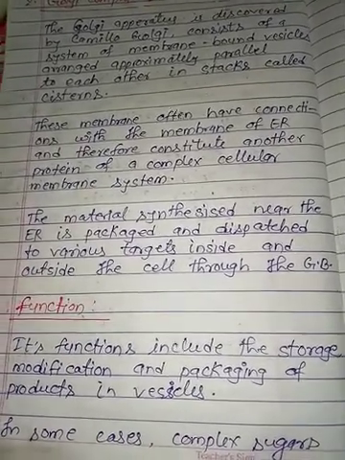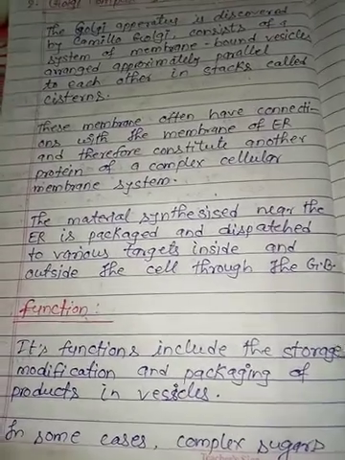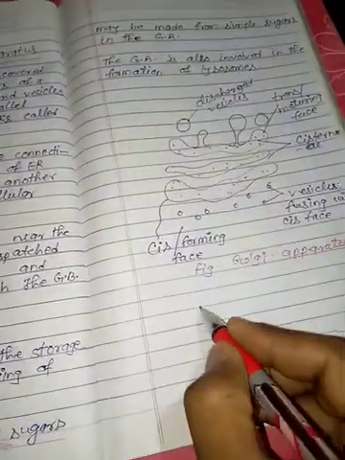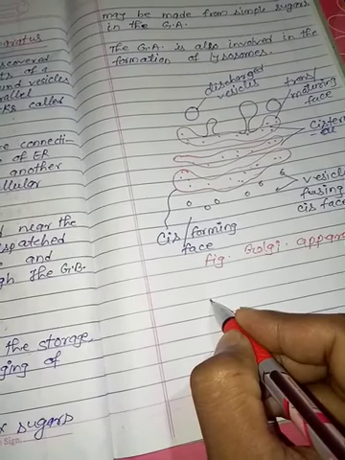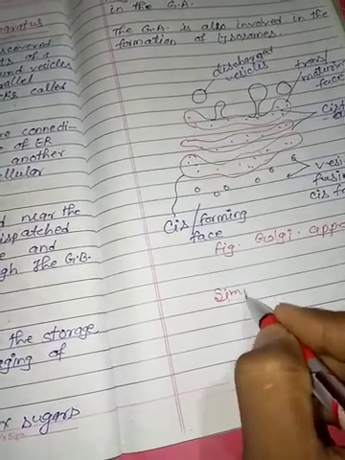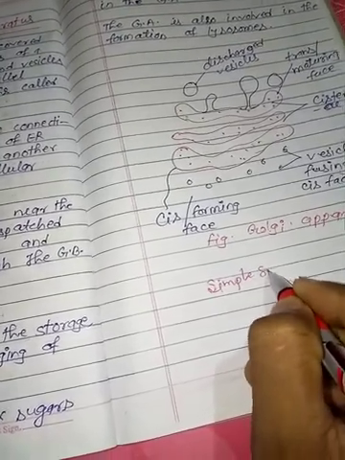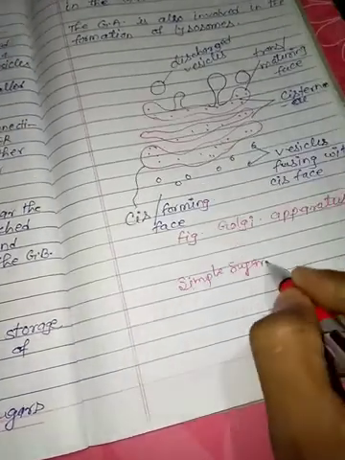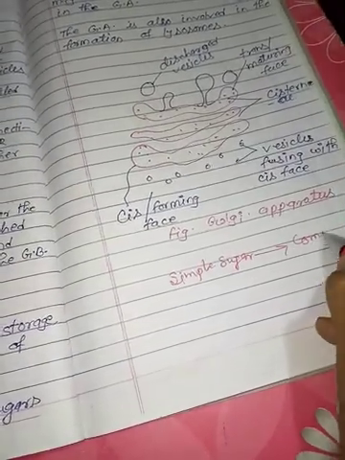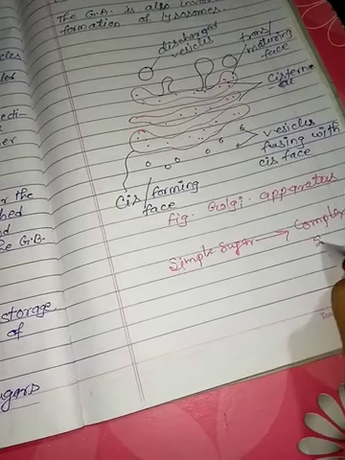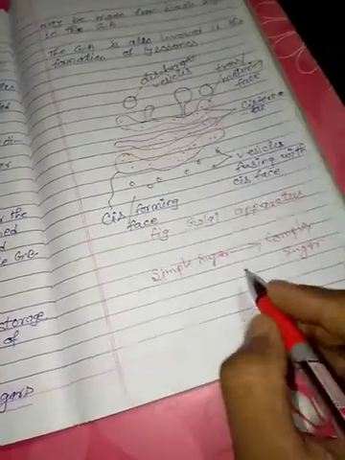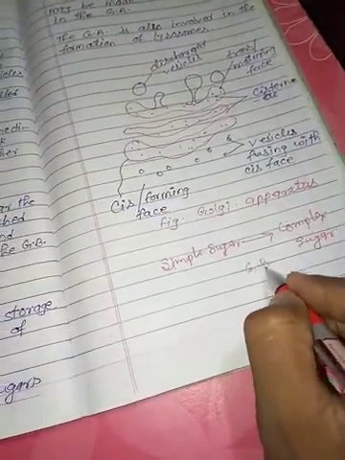Clear? So it is responsible for the formation of complex sugar from simple sugar by the action of the Golgi body.